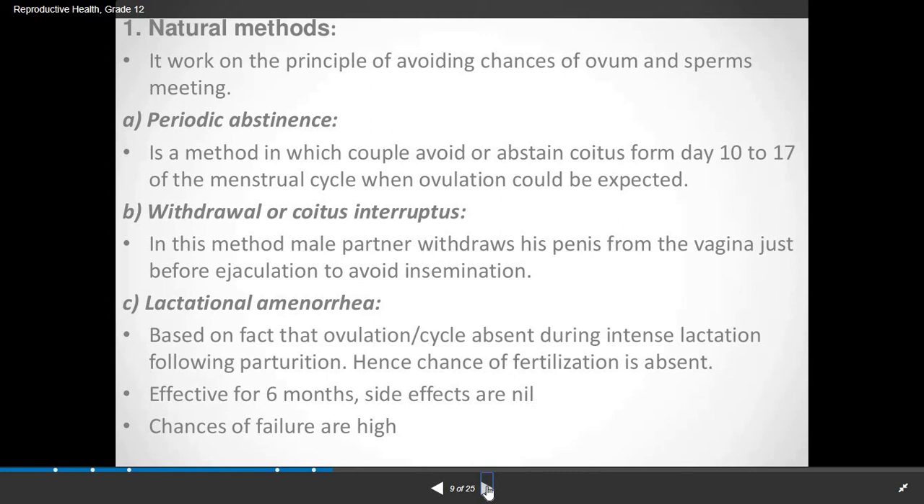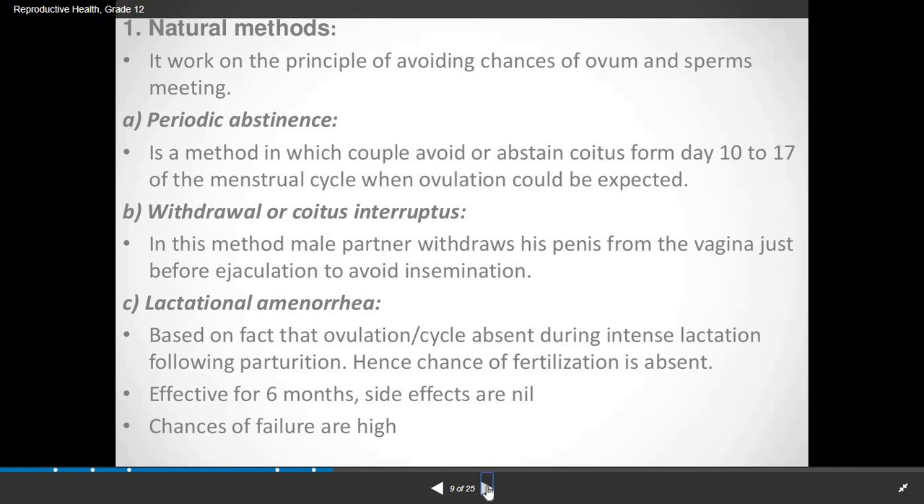Second method is the withdrawal or coitus interruptus. In this method, the male partner withdraws his penis from the vagina just before ejaculation to avoid insemination. Whenever male and female are copulating with each other, in this method, when ejaculation starts, at that time the male partner withdraws the penis from the female vaginal tract. So this prevents the mating between the egg and the sperm.